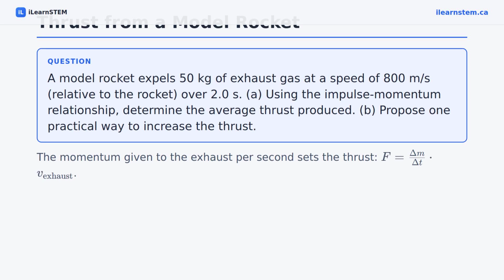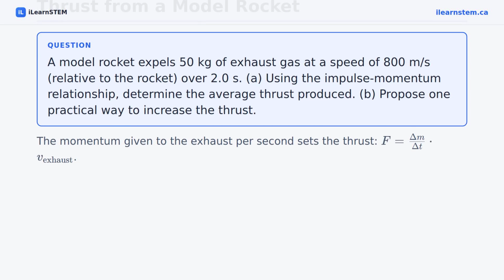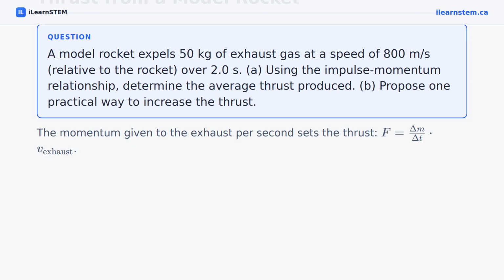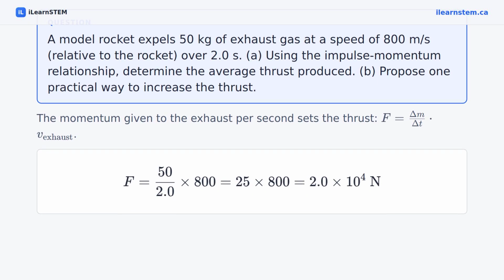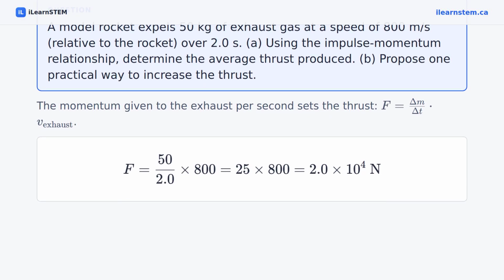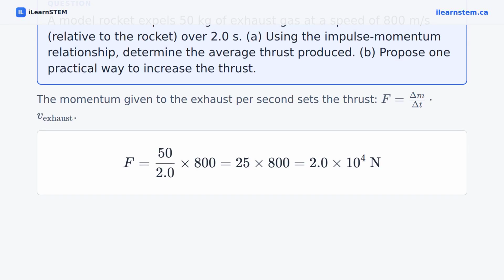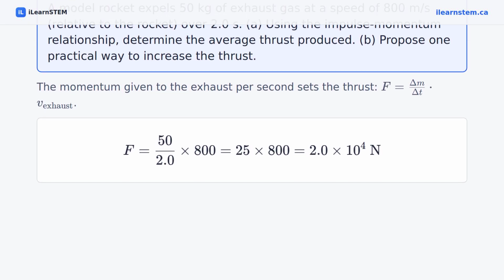First, recall that the thrust is equal to the rate of change of momentum of the exhaust. That is, force equals the mass flow rate times the exhaust velocity. Now substitute the numbers. The mass flow rate is 50 kilograms divided by 2.0 seconds, which is 25 kilograms per second. Multiplied by 800 meters per second gives 20,000 newtons.